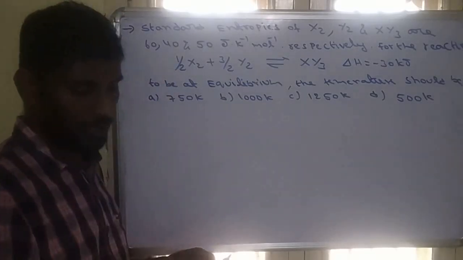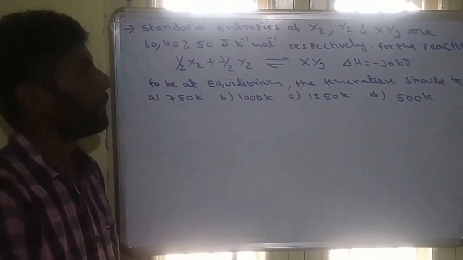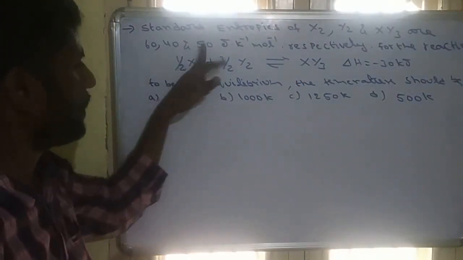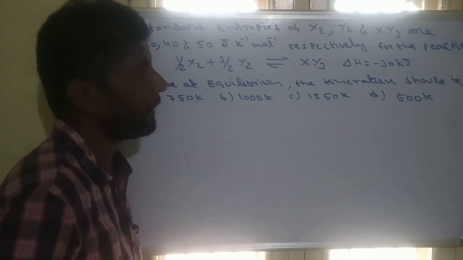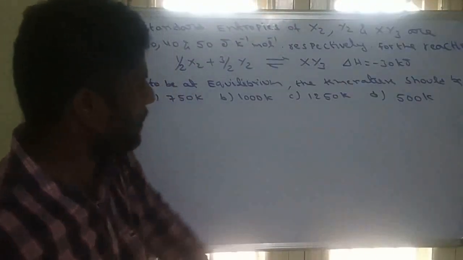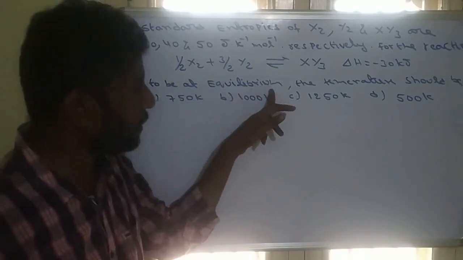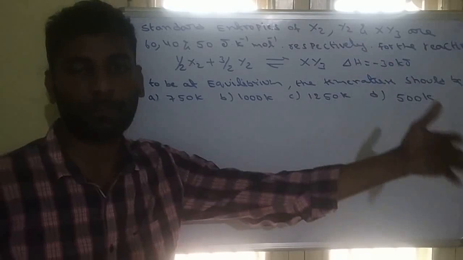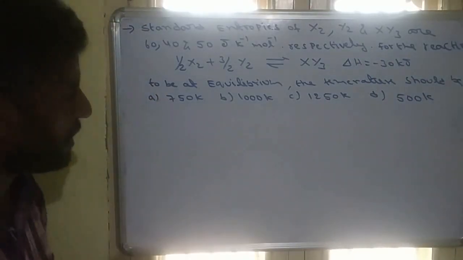See this question. This question was given in yesterday's exam. Standard entropies of X2, Y2, XY3 are 60, 40, 50 joules per Kelvin per mole respectively. For this reaction, enthalpy is also given. So the reaction should be at equilibrium. What is the temperature required? At what temperature should the reaction be at equilibrium? That is what the question is asking.